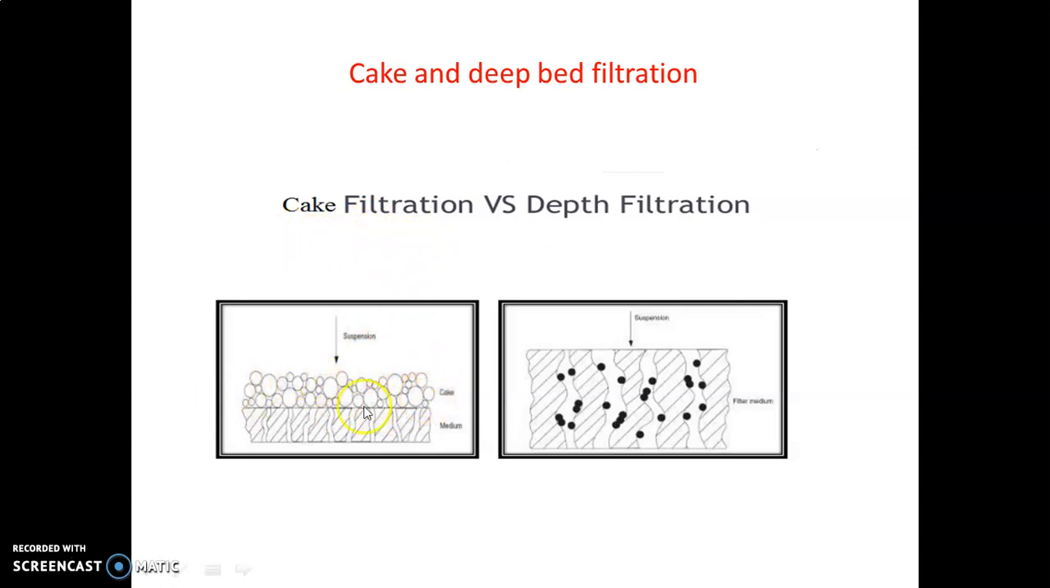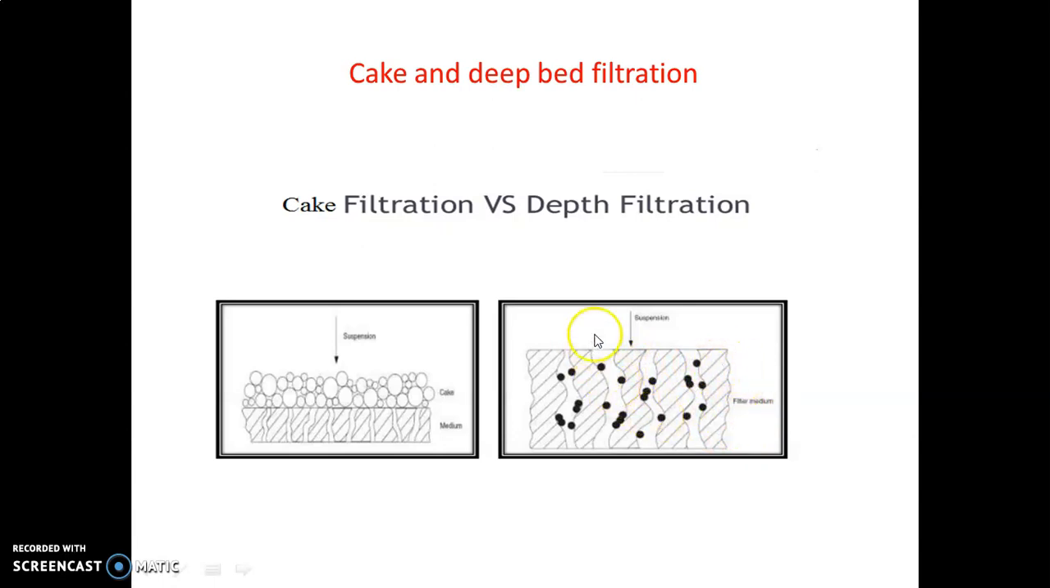This part deposited on the filter medium is called a cake, C-A-K-E, cake. And in the second case, that is deep bed filtration or depth filtration, the solid quantity is less, and the diameter of that solid is also less than the pore diameter. So suppose these are the pores. So this is the pore diameter of this filter medium.